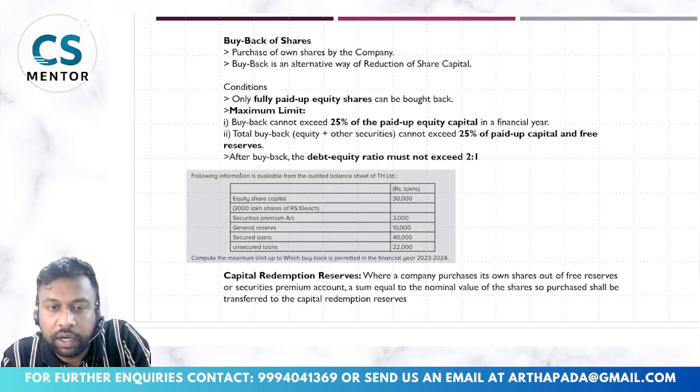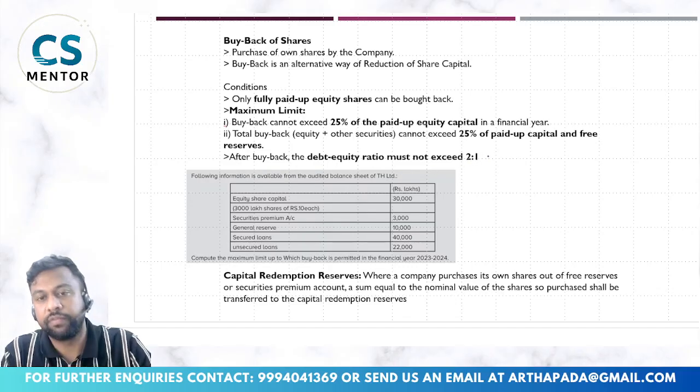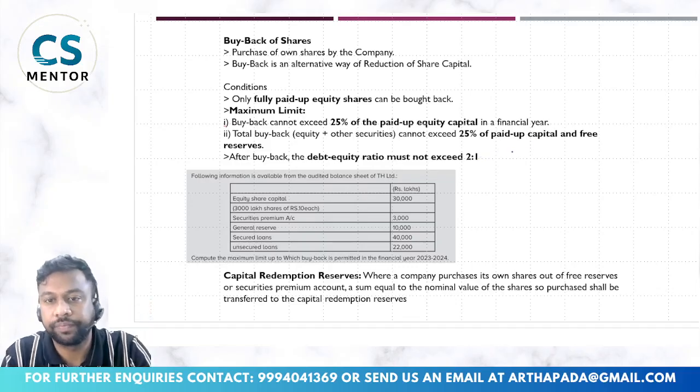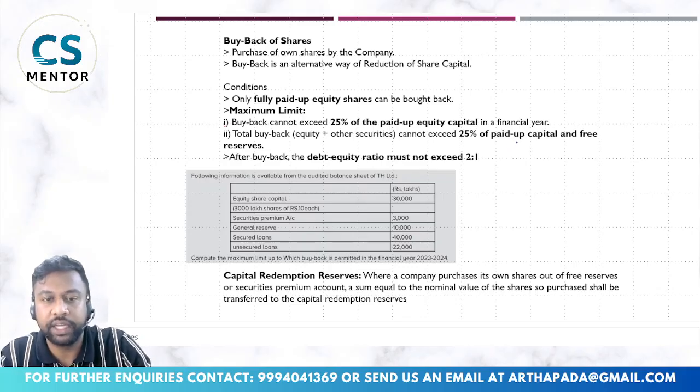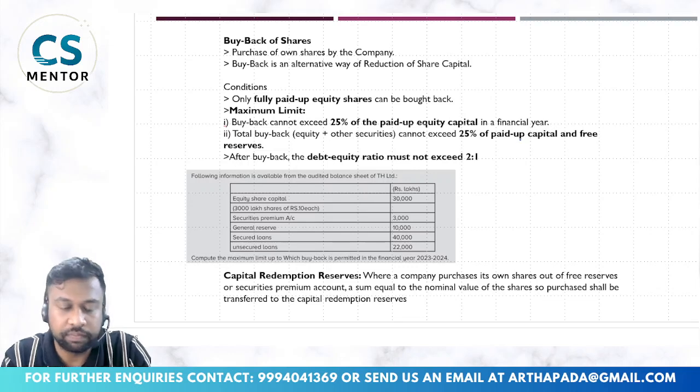Okay, after buying back those shares, my debt to equity ratio should not exceed 2. That is 2:1. So for example, I am having a debt of, let us say, 50 lakhs. After buyback, my total equity, that is equity share capital plus free reserves, should not be less than 25 lakhs. Otherwise, in that case my debt equity ratio will be more than 2, if I calculate the ratio.